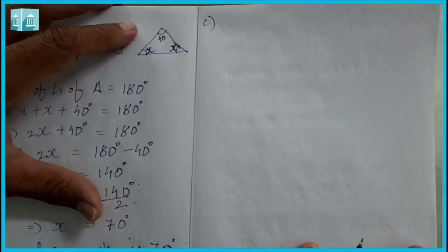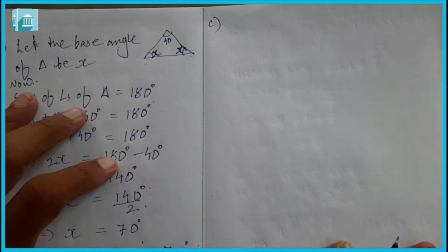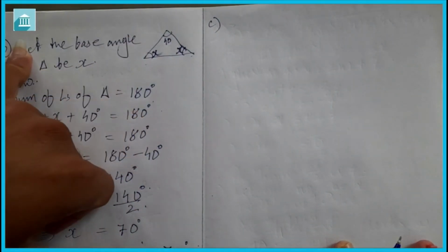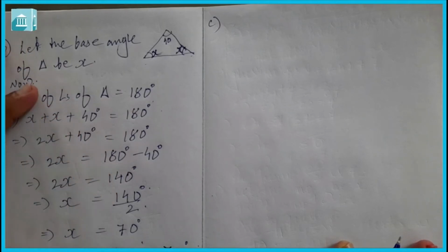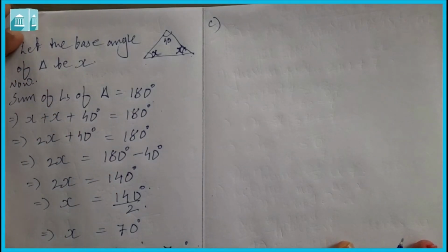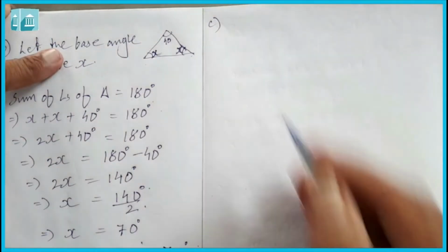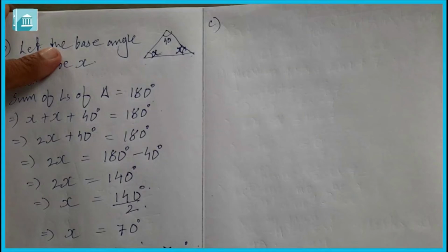In question number C it is given, Sachin scored twice as many runs as Rahul. Together their runs fell short of a double century. Now, how many runs did each score? So, Sachin scored twice as many runs as Rahul.